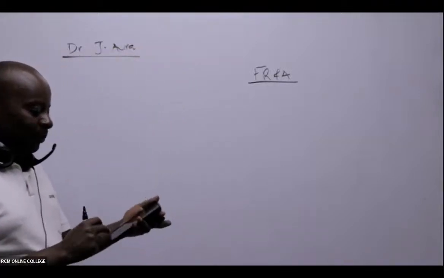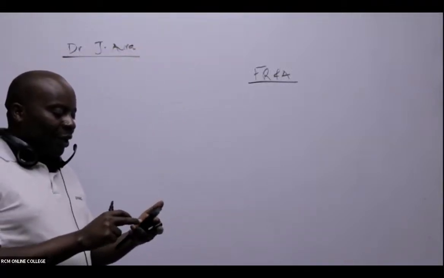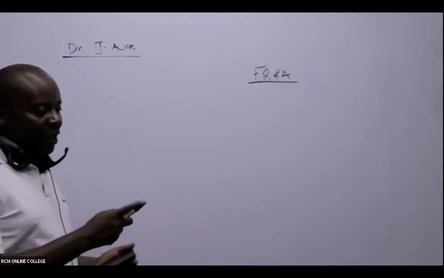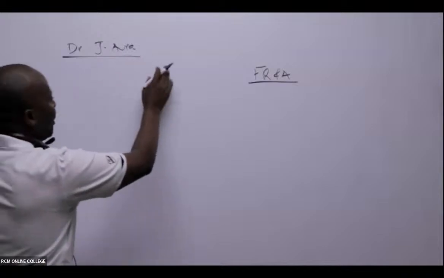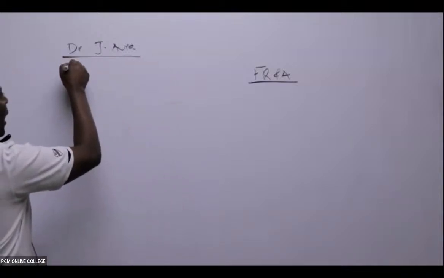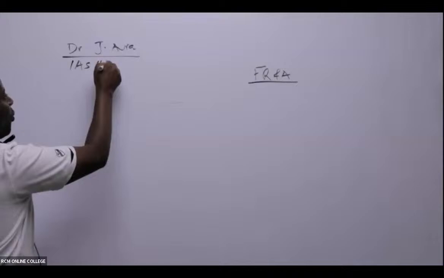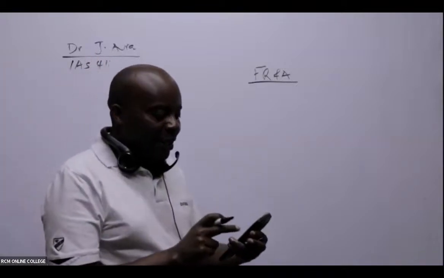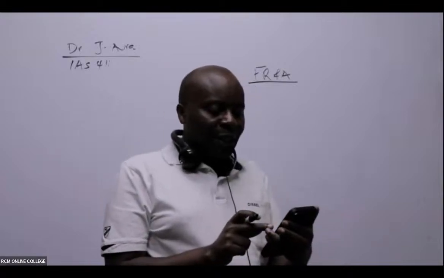Great. So today we are going through something very important, IAS 41. Under financial reporting and analysis, we have IAS 41. Is there anybody who has ever had something nice to say about this particular standard?